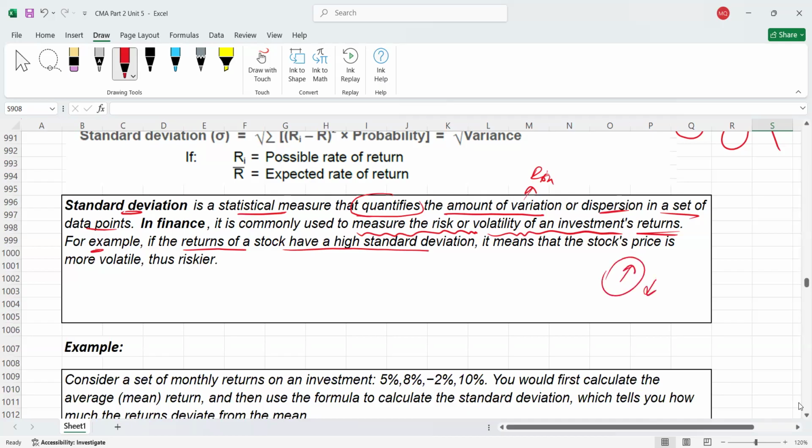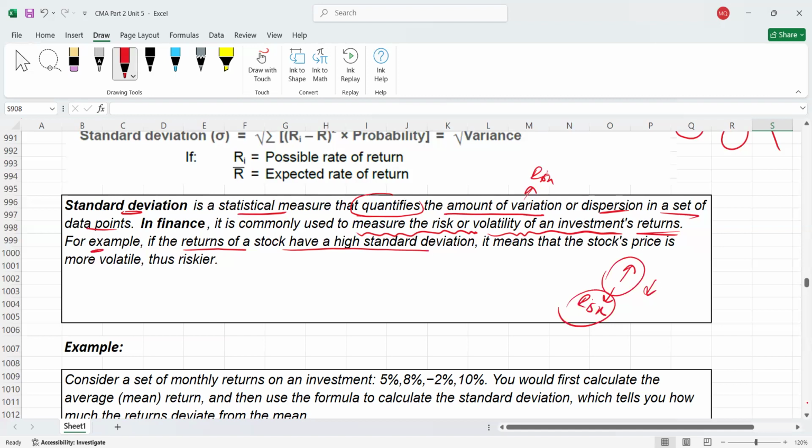Please remember, when you calculate the standard deviation, if the answer is higher, this is a high risk investment, because there are more chances of variations. Obviously, if your return is varying, it means you are facing more risk, because you may get a lower return also, right?